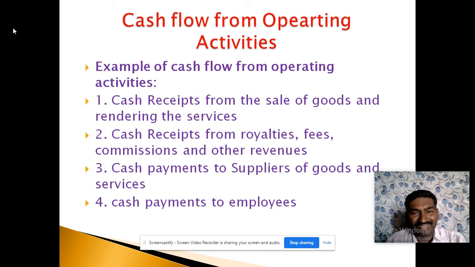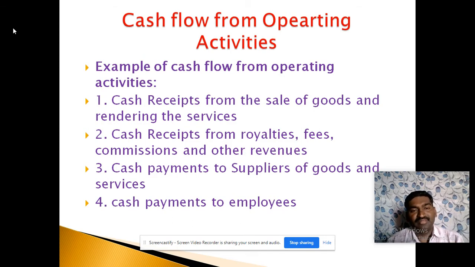There are two methods to ascertain the cash flow from operating activities. The first one is the direct method. The second one is the indirect method. How do we find out the cash flow from operating activities with the help of the direct method?